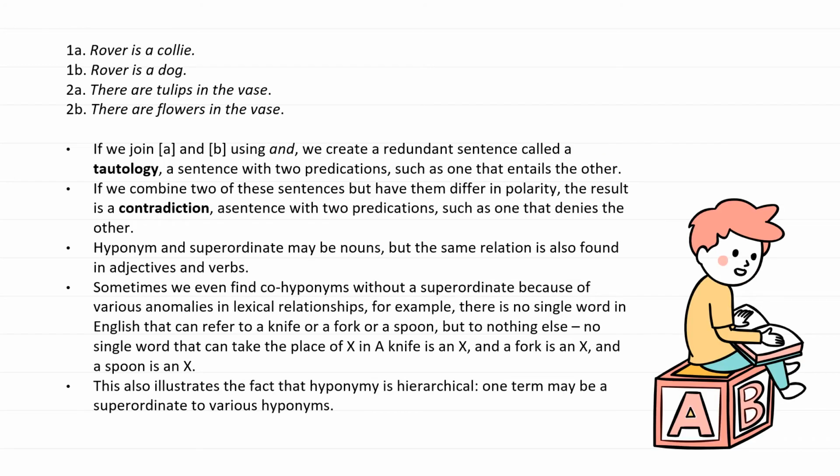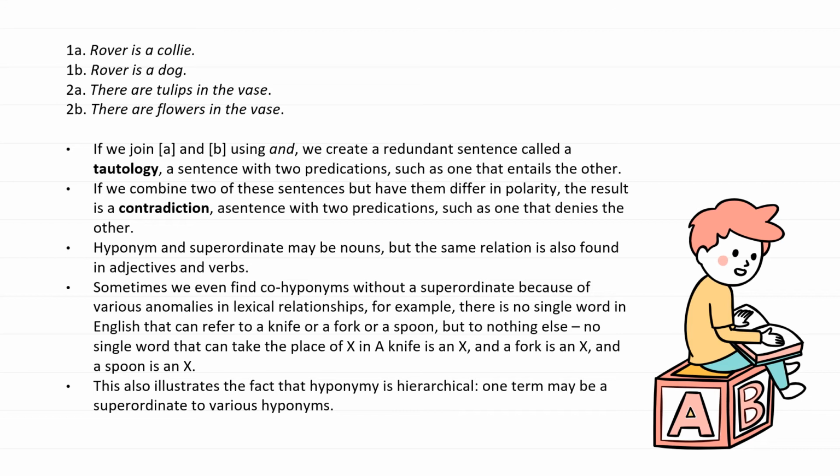If we join A and B using "and", we create a redundant sentence called a tautology, a sentence with two predications such that one entails the other. If we combine two of these sentences but have them differ in polarity, the result is a contradiction, a sentence with two predications such that one denies the other.